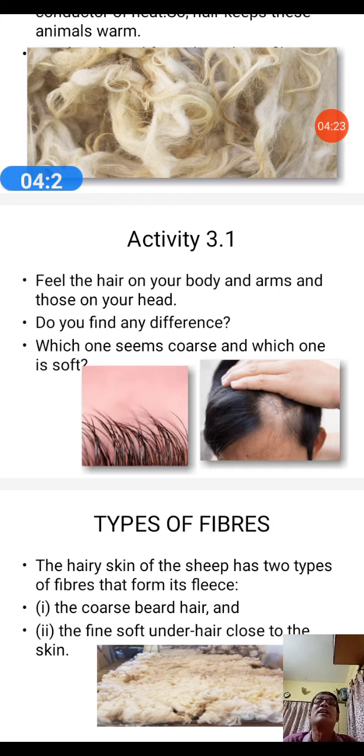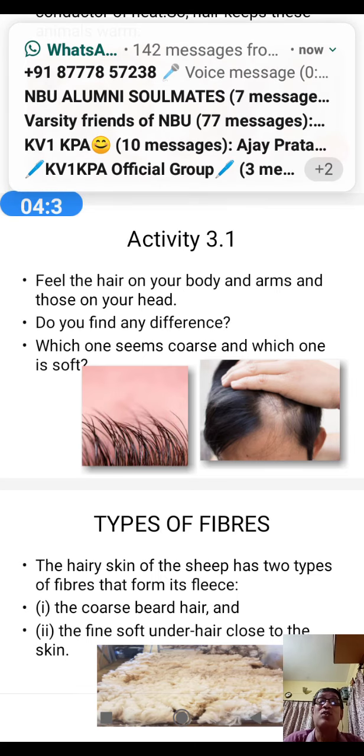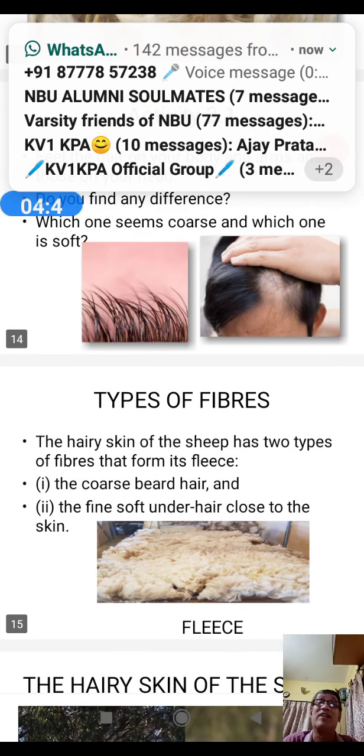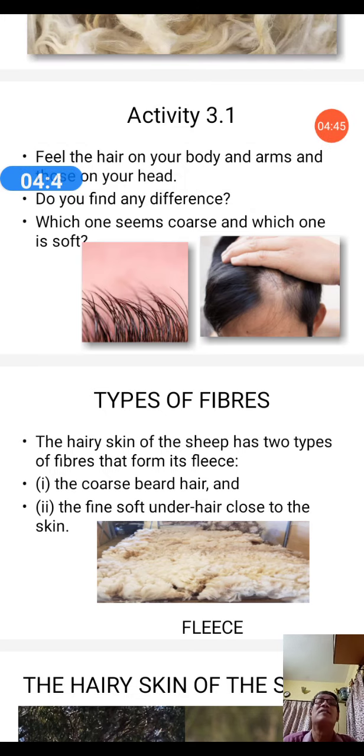So now let us do one activity. Feel the hair of your body, arms and those on your head. I have shown you the pictures. How do you feel? Do you find any difference? Which one seems coarser? Which one is soft? Get the answer to this question. You find out the answer. If you get the answer, you will come to the conclusion.